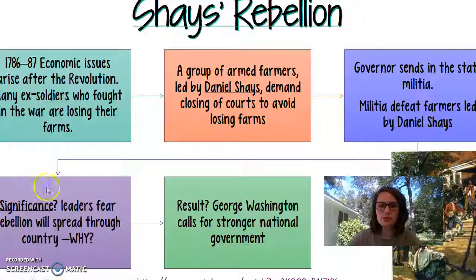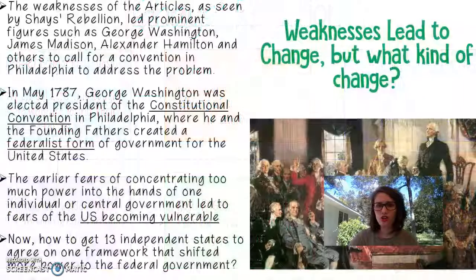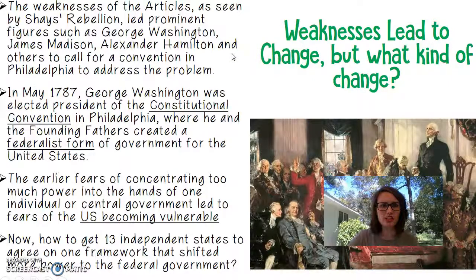And so, as a result, George Washington decides to call for a stronger government. He's not president, but he's got a lot of influence during this point in time. So remember, there's no executive, so we didn't have a president under the Articles of Confederation. So May 1787, George Washington is elected by the Constitutional Convention in Philadelphia to head that up, and that's when they start looking into getting a new form of government. They spend the entire summer hashing out what this new government should look like. So stay tuned for that.